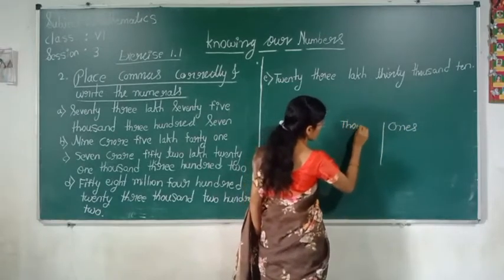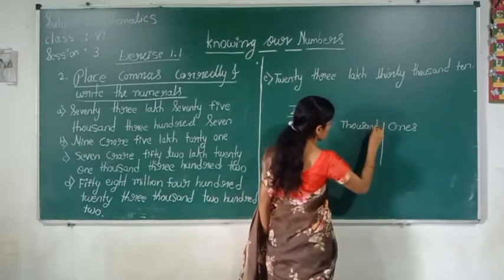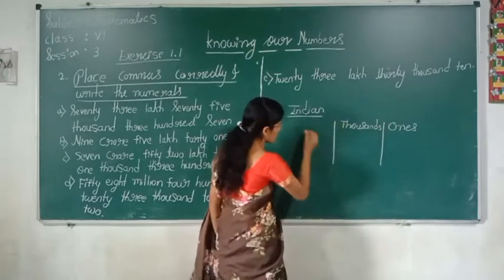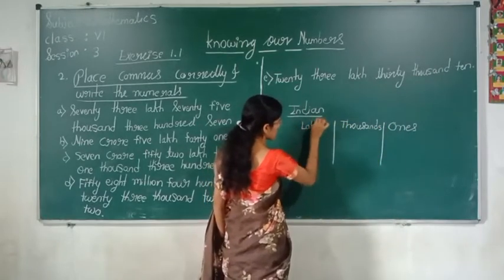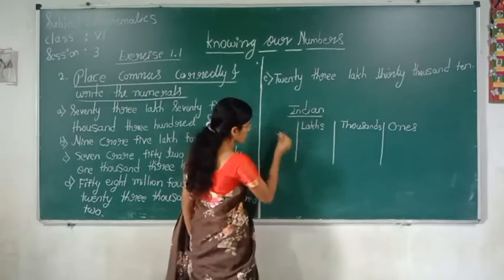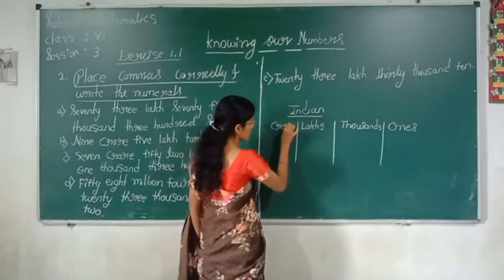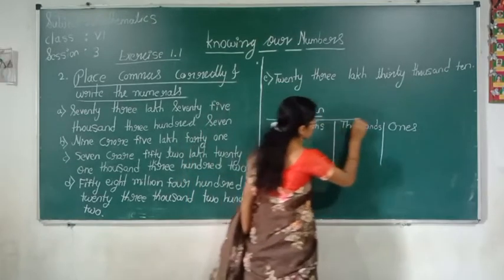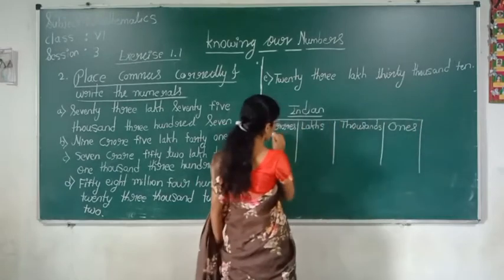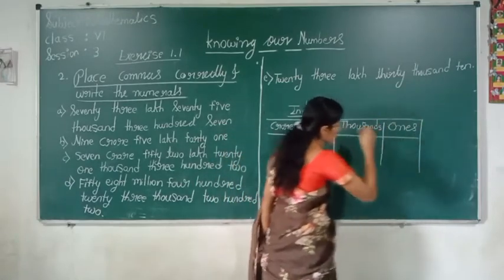thousands, lakhs and crores. So these are the periods we have shown in the Indian place value chart.